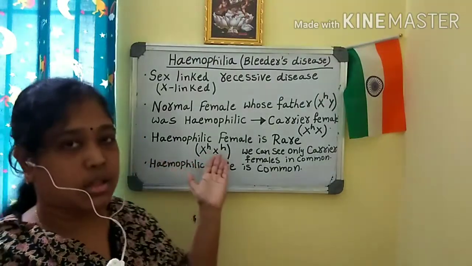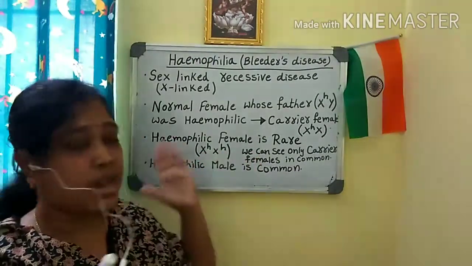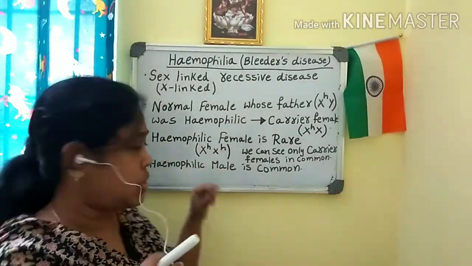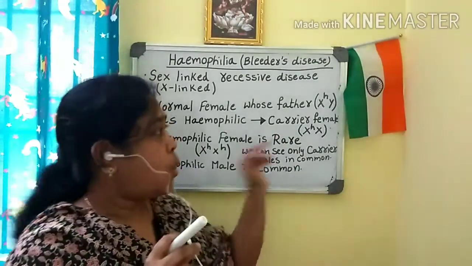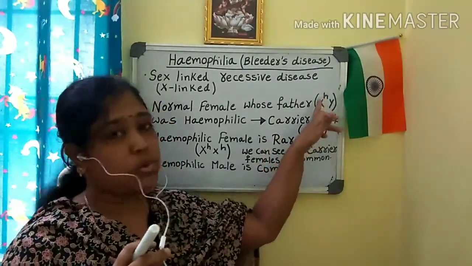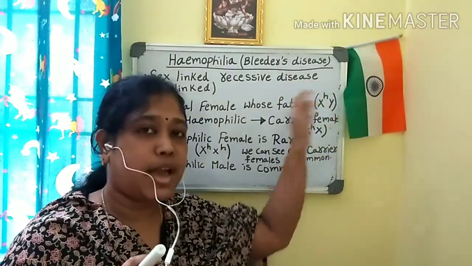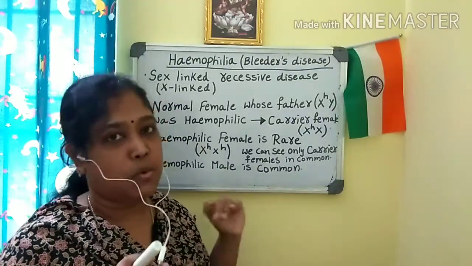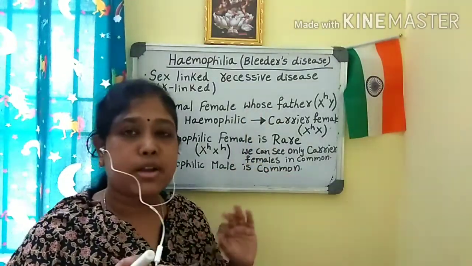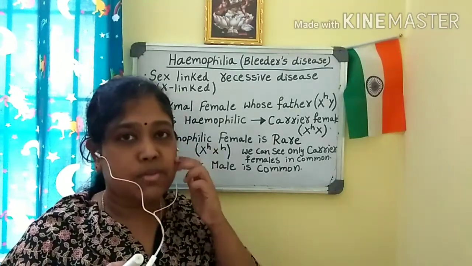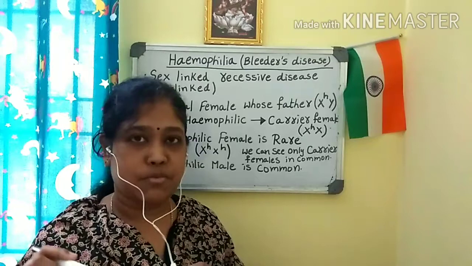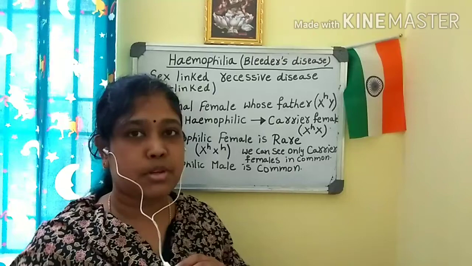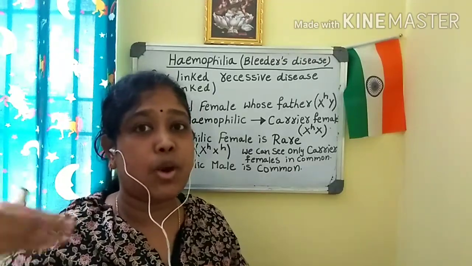And the next is, just now I said a hemophilic female is very rare because both the chromosomes have to carry the hemophilic gene. But a hemophilic male is common. Why? Because only one X chromosome is responsible. If it carries the hemophilic gene, then the son or male will become hemophilic. These are the few points you have to remember, and now we will solve the problems related to hemophilia so that you can solve any kind of problems. First 2 to 3 problems will take simple things and then we will go deeper.